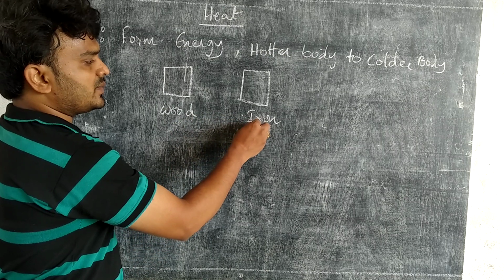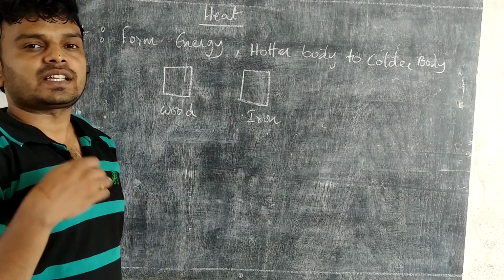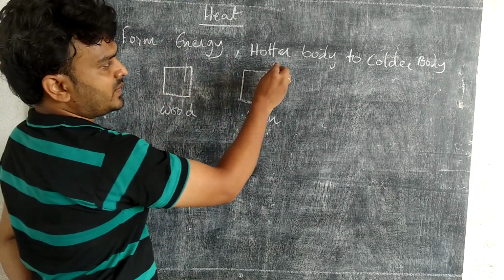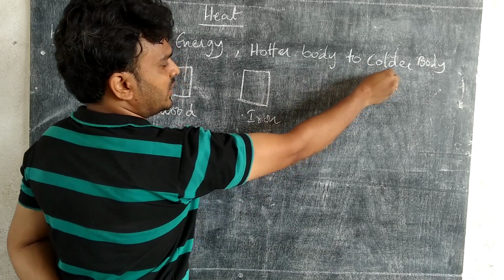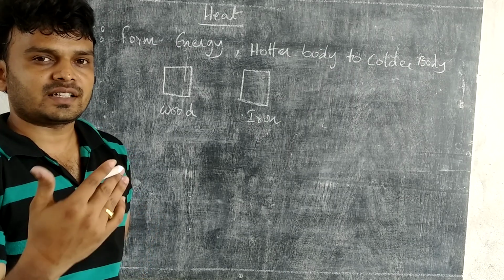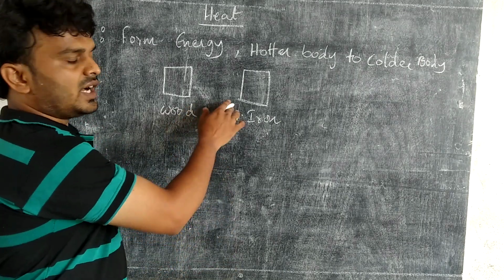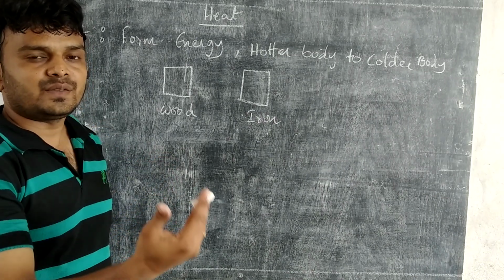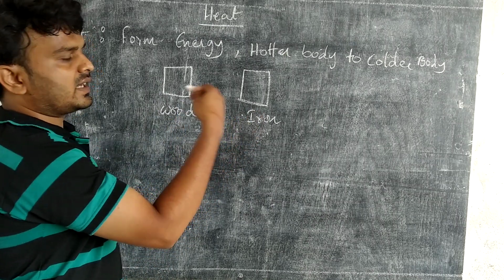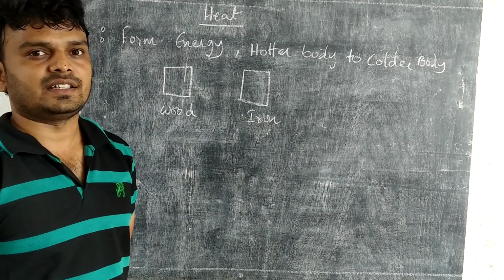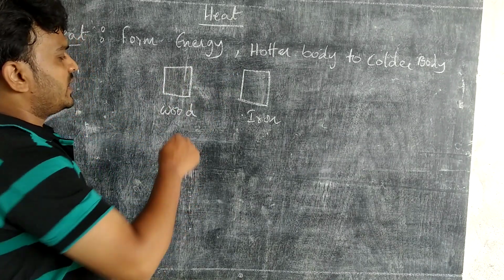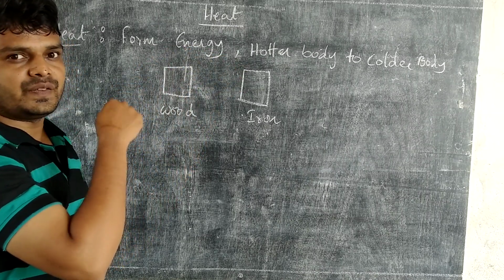See, when these two objects are kept in the fridge, they lose heat energy. We already discussed that heat is a form of energy that transfers from a hotter body to a colder body. Before they are kept in the fridge, they are hot when compared with the temperature inside the fridge. Whenever we keep these two objects in the fridge, they lose heat from their bodies into the fridge. Then, whenever we touch the objects after removing them from the fridge, wood or iron, we feel cold.